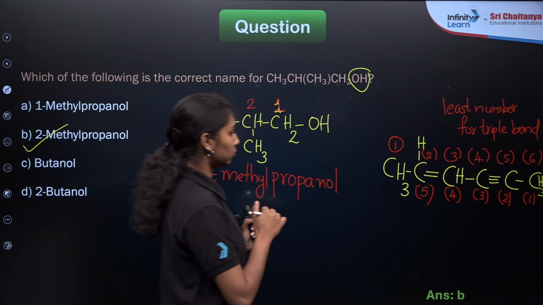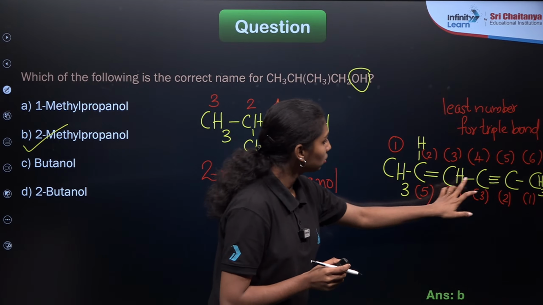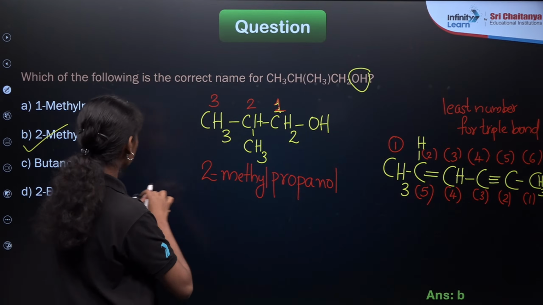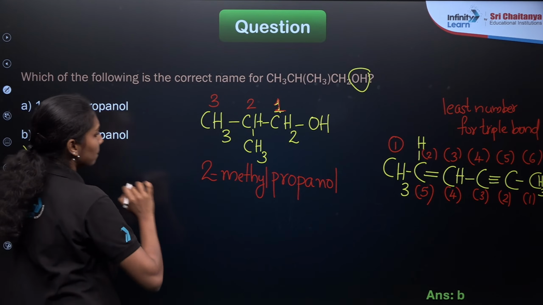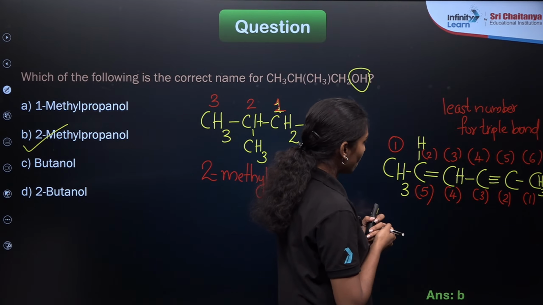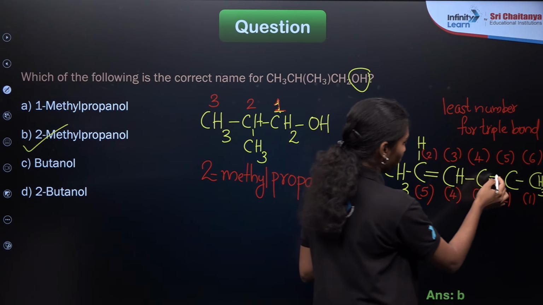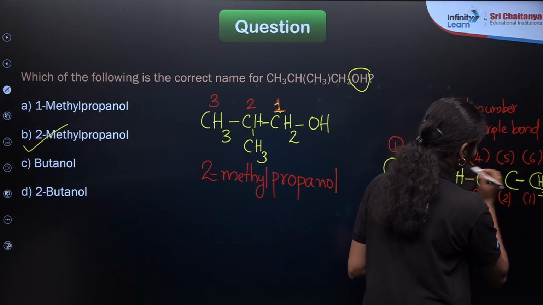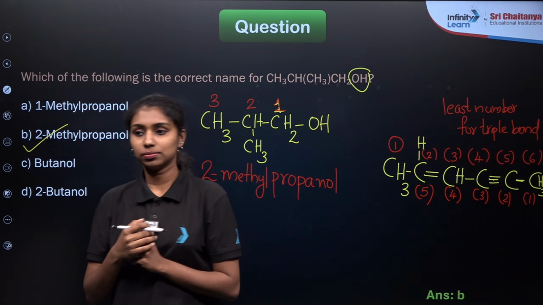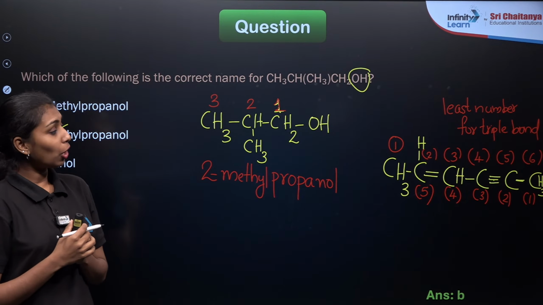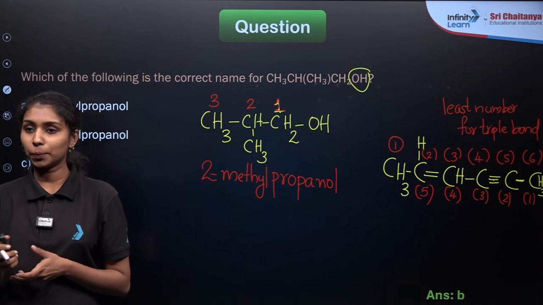So this is a 6 carbon compound, right? Okay, now how to explain the name of this compound?